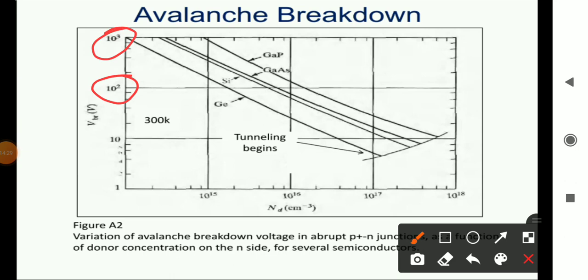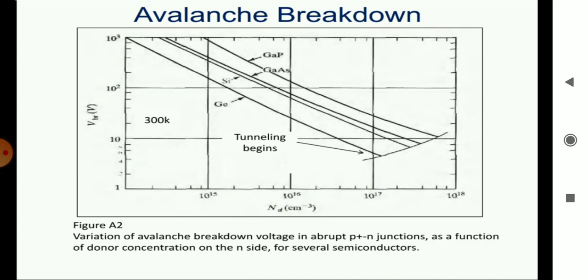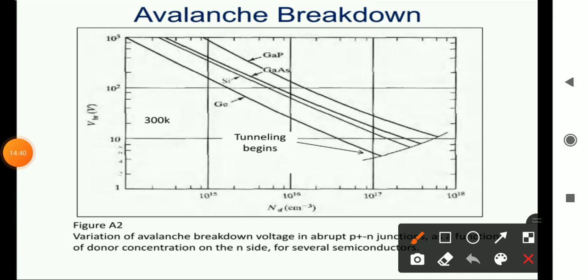The doping is in terms of per cubic centimeter, given as 10 power 15, 10 power 16, 17 and so on. For example, we consider different semiconductor materials: germanium, silicon, gallium arsenide and gallium phosphide. For these materials we consider this graph.